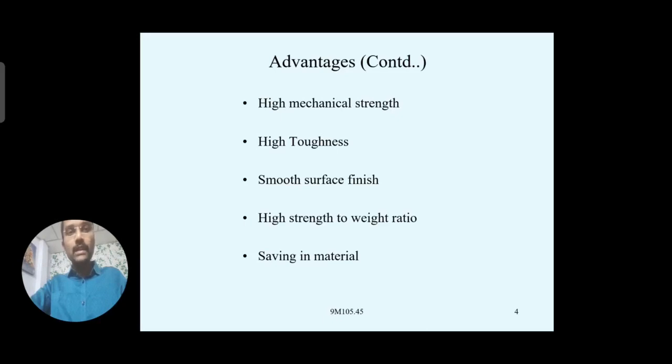Material will be lost there. Whereas here, the same form which you obtain in the machining process can be obtained in forging also. The shape can be made in the forging process where the material is not getting wasted. So material can be saved in this forging process.